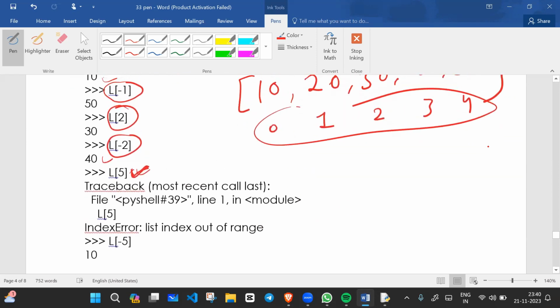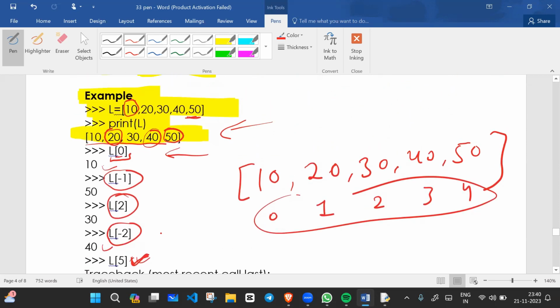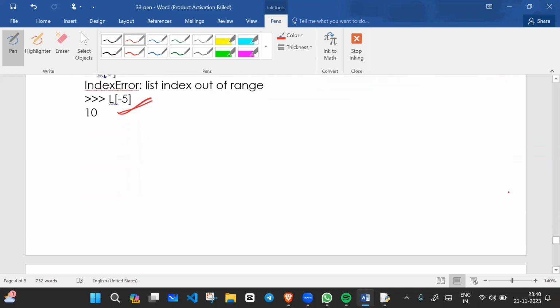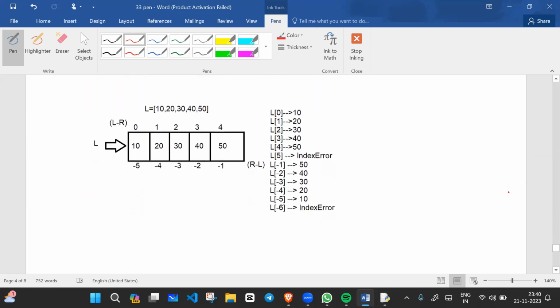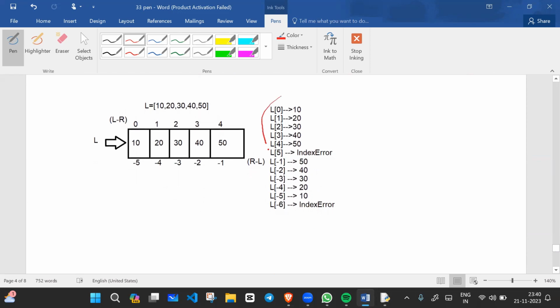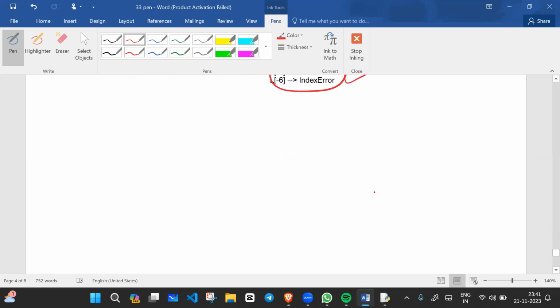But if we talk about -5, can we access this? Let's check: -1, -2, -3, -4, and -5. So we have -5, because it starts from -1 and goes to -5. We don't have index 5, because it goes from 0 to 4. I hope everyone is clear. So this is how you can access individual values. This is positive indexing and this is negative indexing. And this is the error, because we don't have index 5 and we don't have index -6.